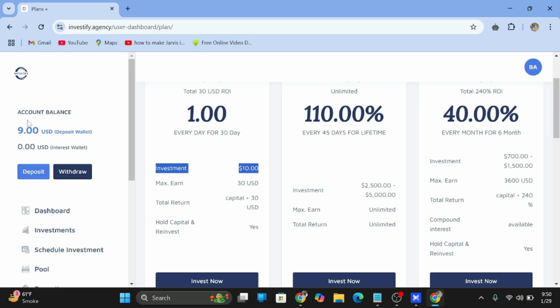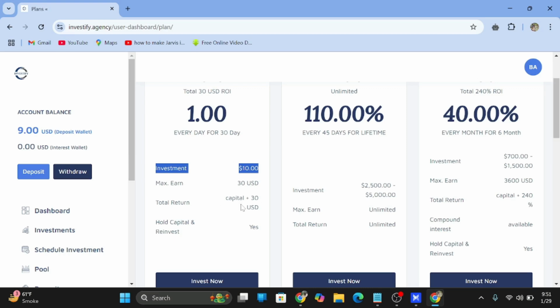So we have already $9 in the account. Just putting $1, we will purchase this plan of $10. After the $10 investment, we will get $1 per day. It means $30 in a month. So here is the total return, capital plus 30 USD.